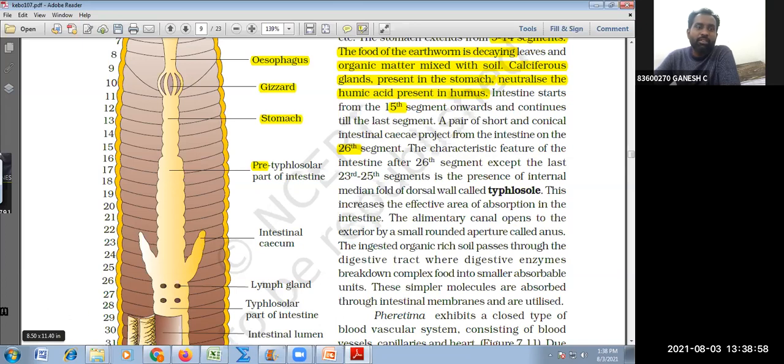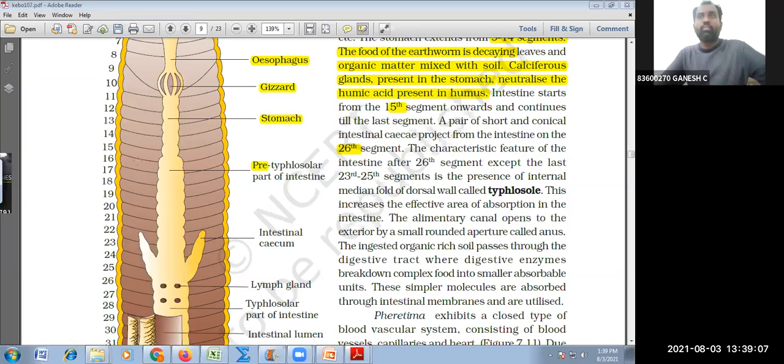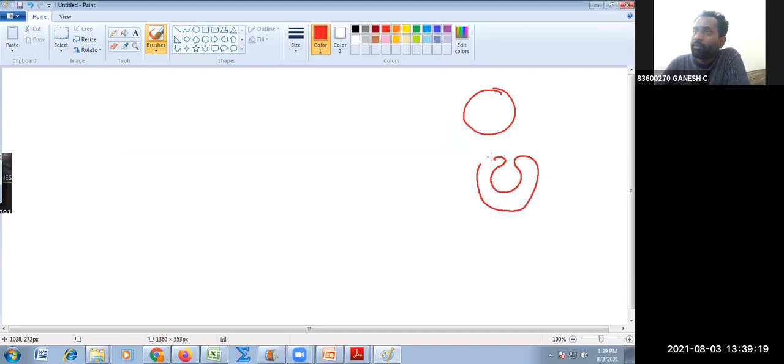So what happens is, if this is one surface area, where is the surface area exposed more, in the first case or in the second case, A or B?